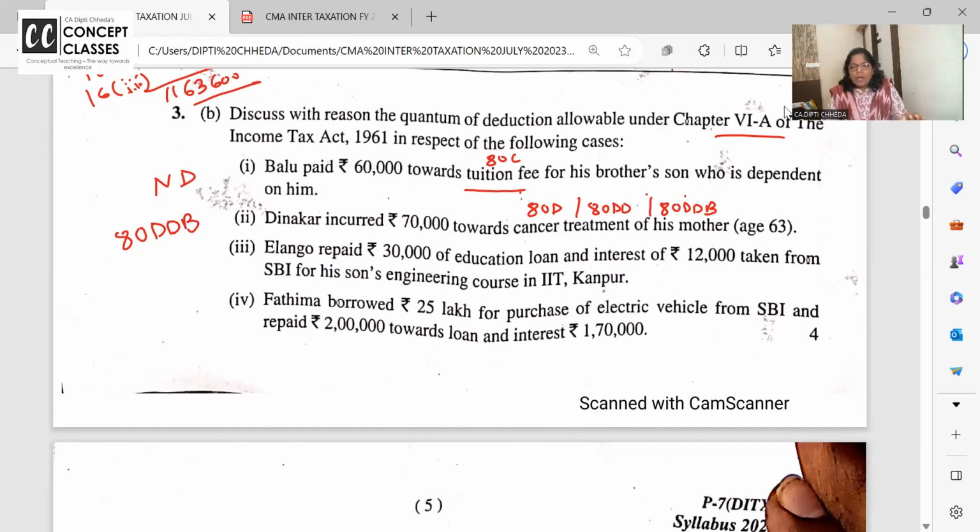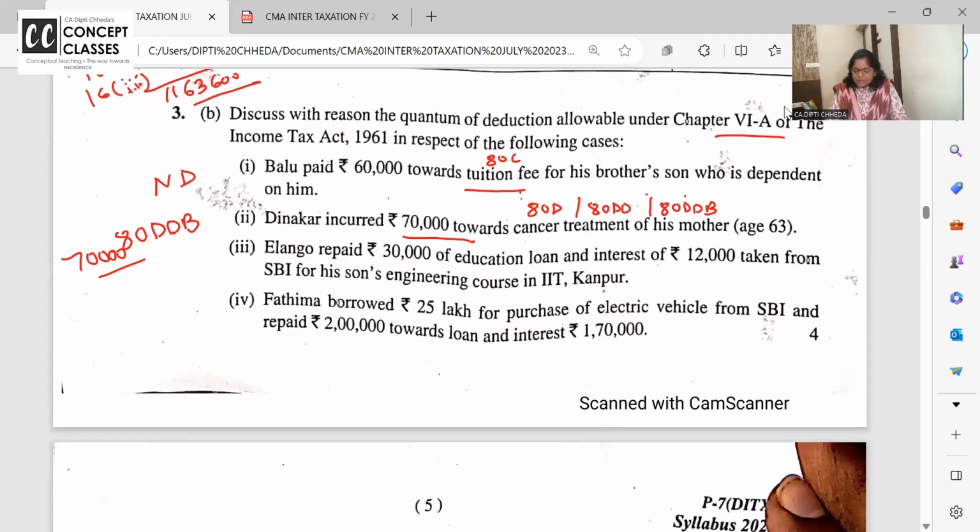And this is allowed up to 40,000. For senior citizen, this is allowed up to 1 lakh. Up to 1 lakh. So here you have spent 70,000. So 70,000 का deduction मिलेगा ATDDB में.